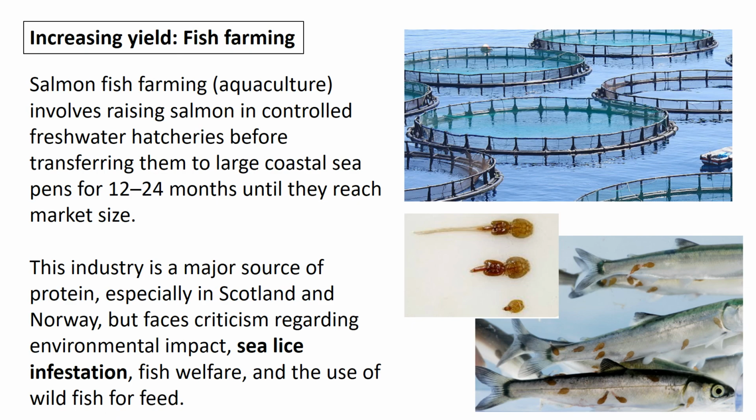However, there's some criticism with environmental impacts because sometimes the fish can be infested with sea lice. Now, obviously, these sea lice are going to feed off the salmon that are being farmed and they are going to reduce the biomass of the salmon. So thinking about the welfare of the fish as well as the actual yield that we get from fish farming is an important consideration, and how much time and effort we have to spend removing those sea lice. They also use wild fish to feed the salmon, which obviously is not a great solution to the food security issue or the fish quota issue either.